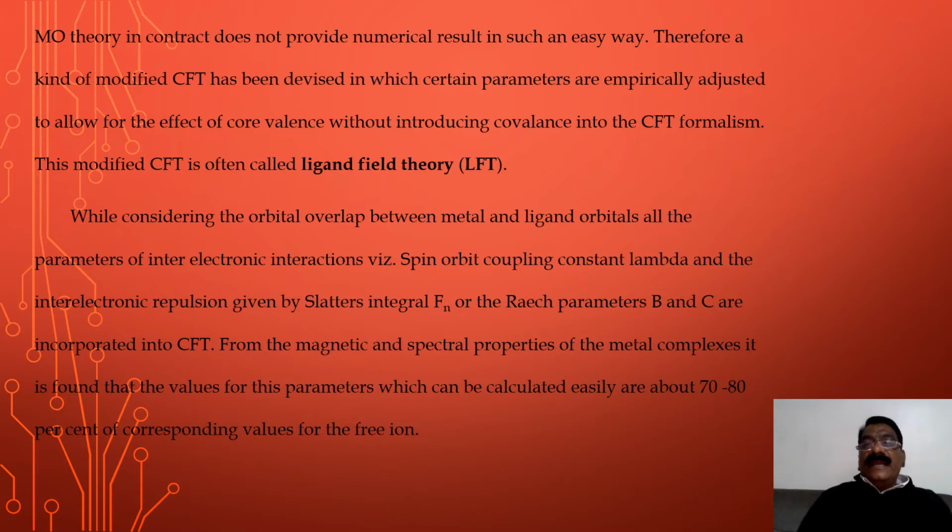From the magnetic and spectral properties of the metal complexes, it is found that the values of these parameters, which can be calculated easily, are about 70 to 80% of the corresponding values for the free ion.